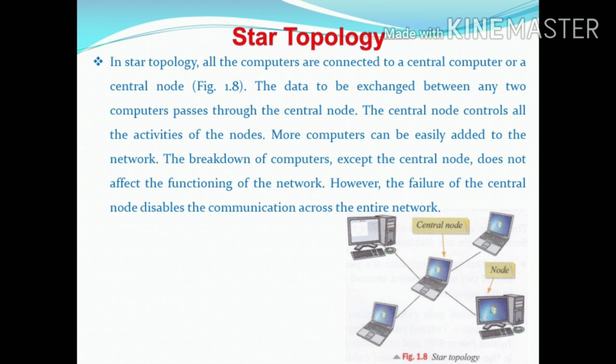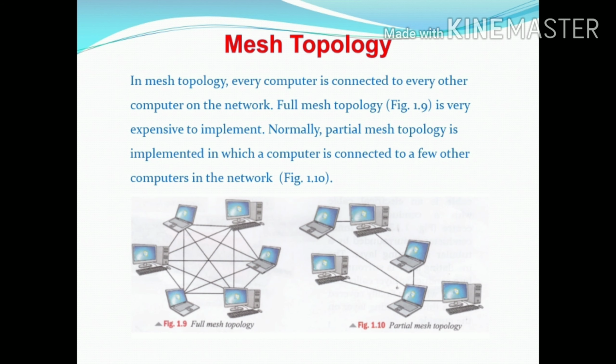Last type of topology is the mesh topology. In mesh topology, every computer is connected to every other computer on the network. Full mesh topology is very expensive to implement. Normally, partial mesh topology is implemented in which a computer is connected to a few other computers in the network. Both the figures are shown in the slide: full mesh topology and partial mesh topology.